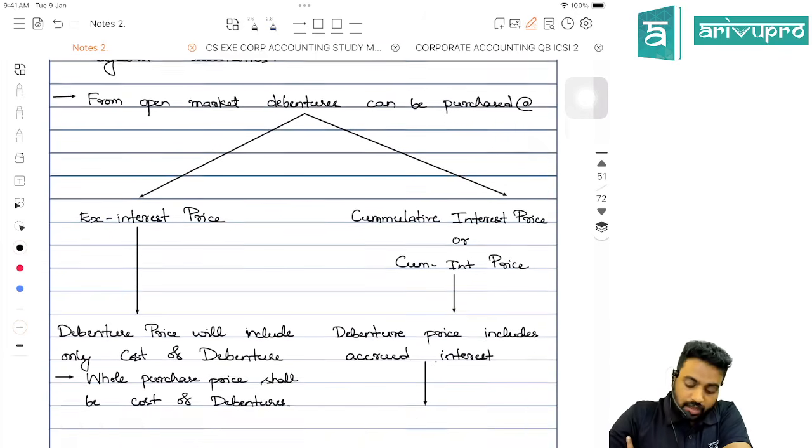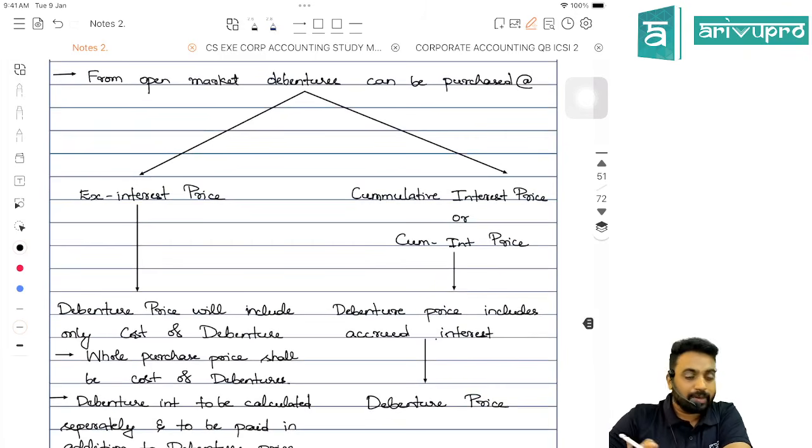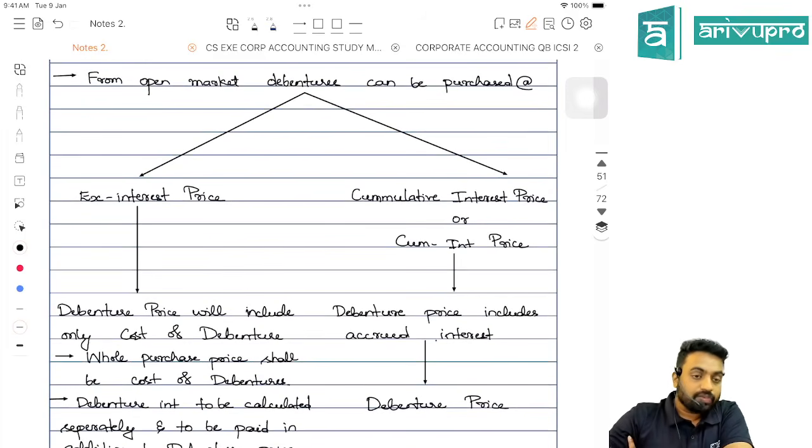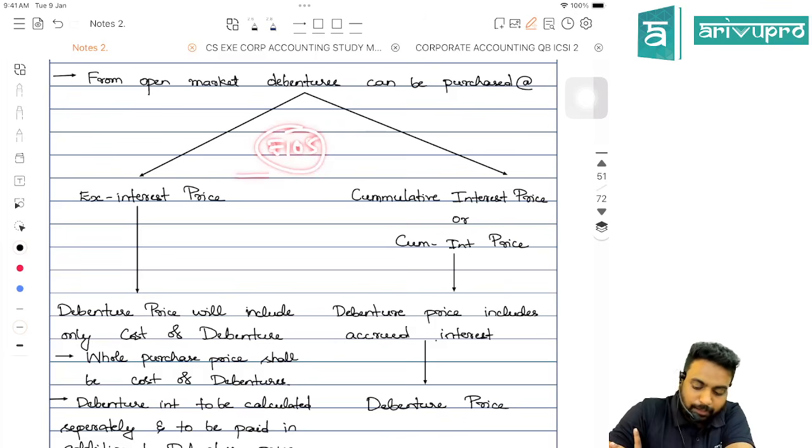One is ex-interest price, the other is cum-interest price, CIP. So, if you buy it ex-interest, whatever you are paying in the open market, for example, if you are buying the debentures at rupees 105, whatever you are paying, 105, will be everything towards the cost of the debenture.